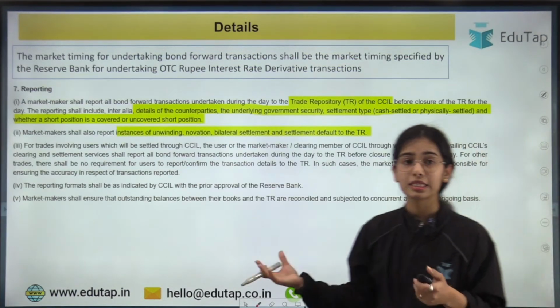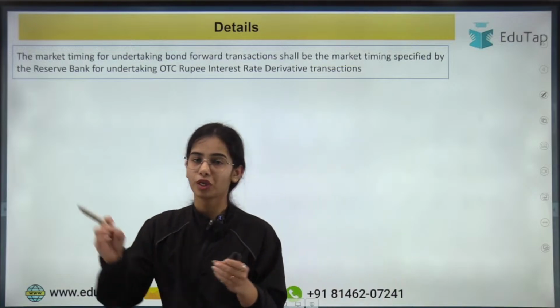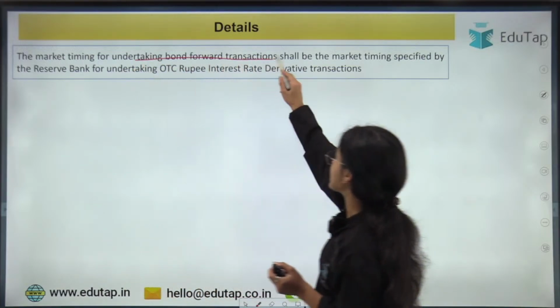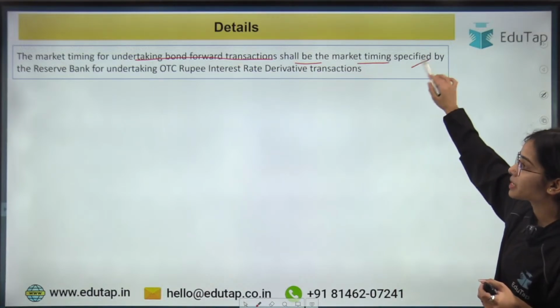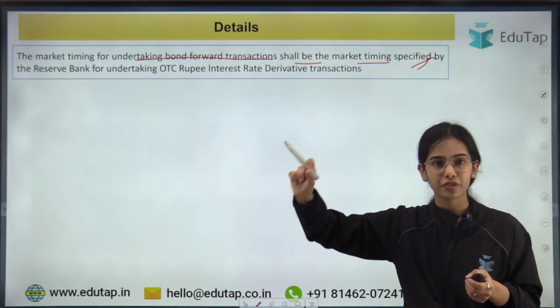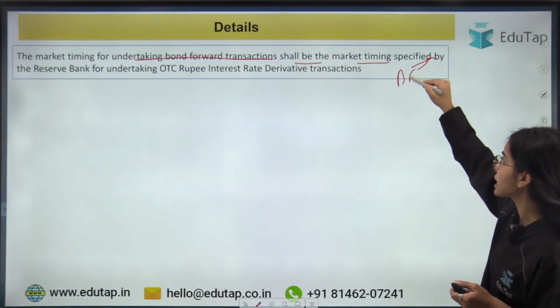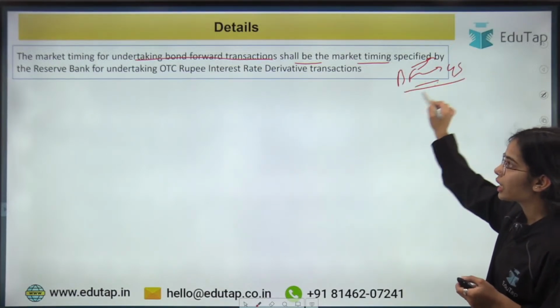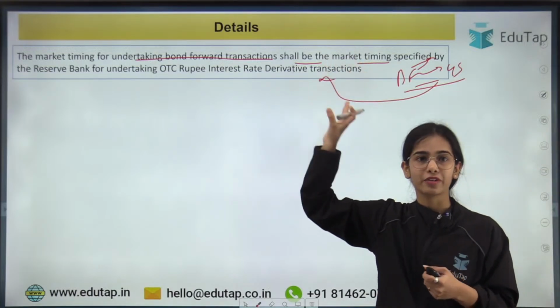Now this is the last slide. The market timing for undertaking the bond forward transaction shall be the market timing specified by the Reserve Bank for undertaking the OTC rupee interest rate derivative transaction, because the bond forward in a government security is also a type of rupee interest rate derivative contract.